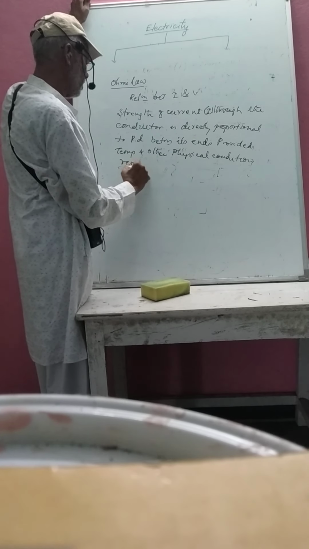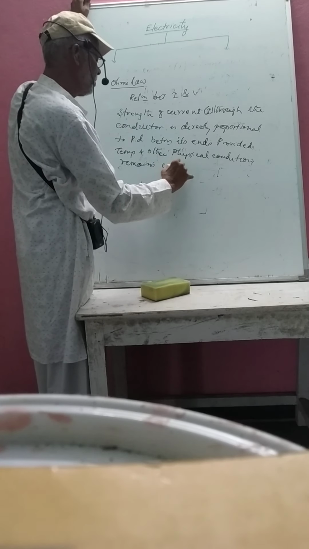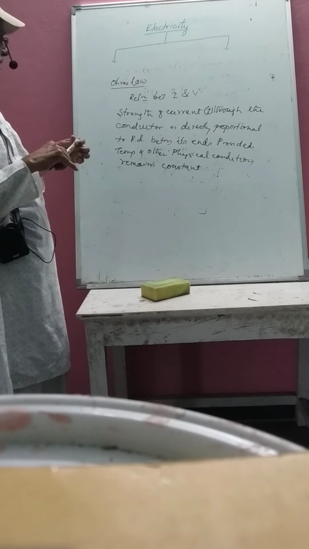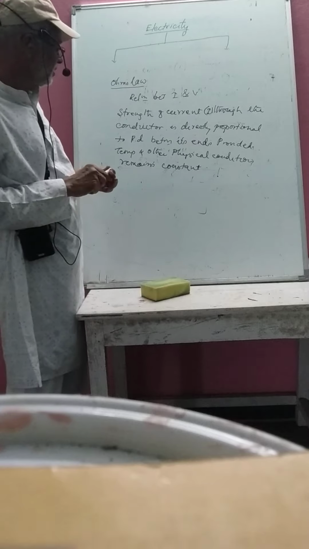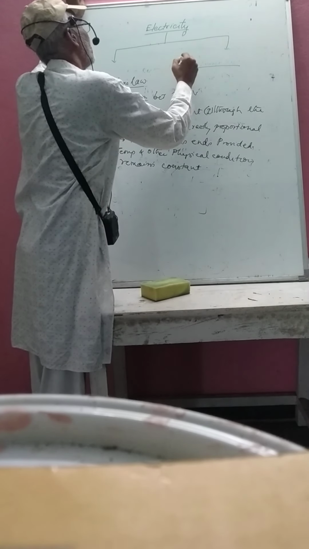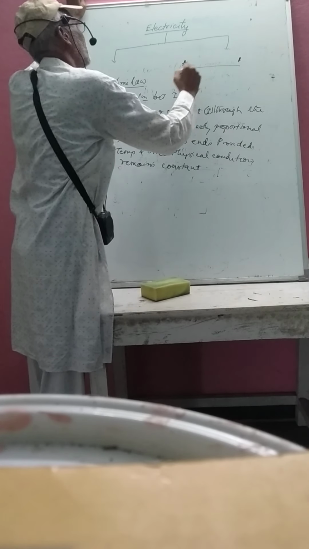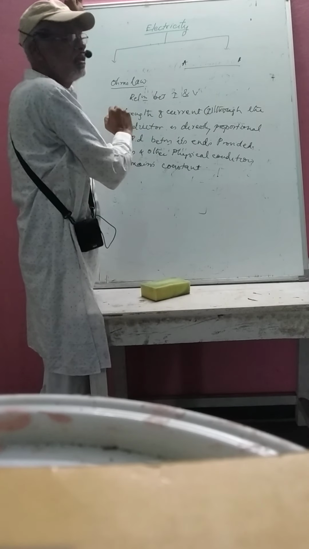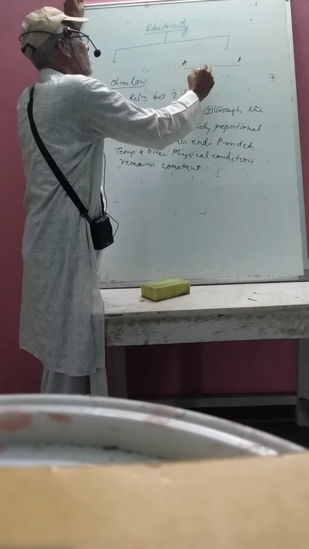Remains constant, means remains same. They should not alter. See further, what does it say? See the electric current. For the explanation, say AB is a conductor. The flow of electric current solely depends on the potential difference which you apply across the ends of the conductor.